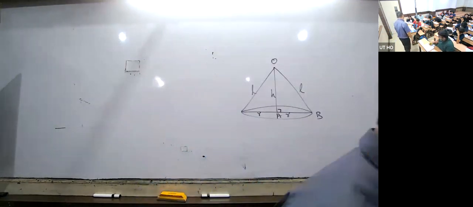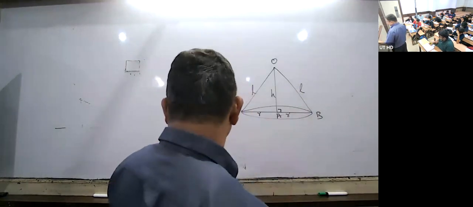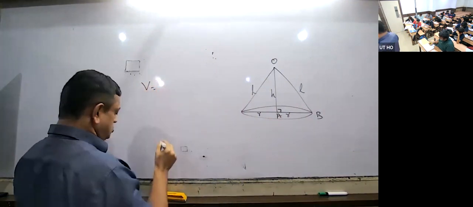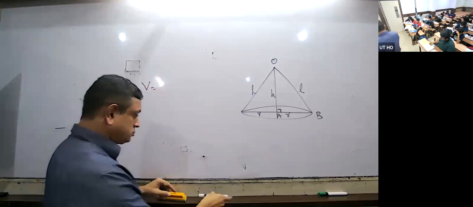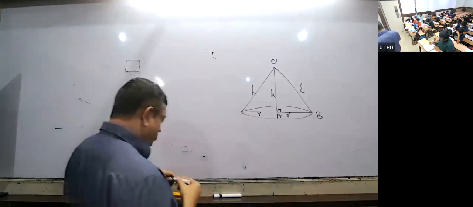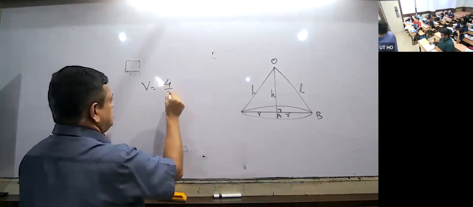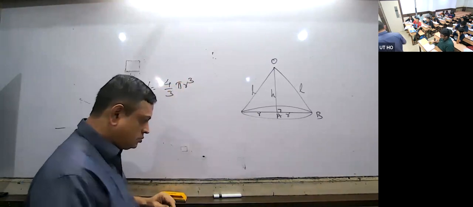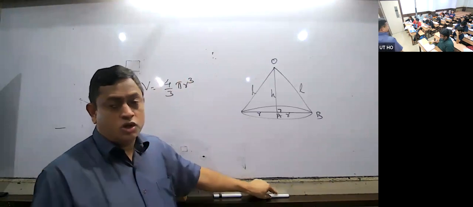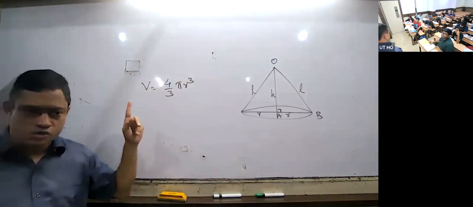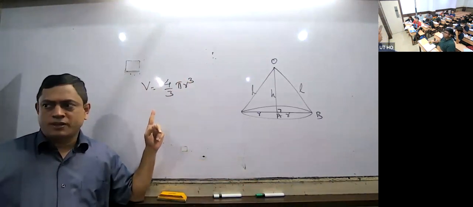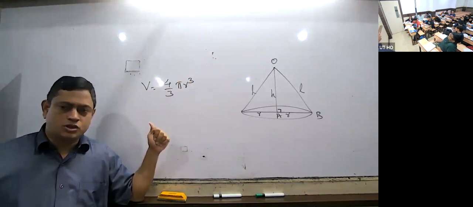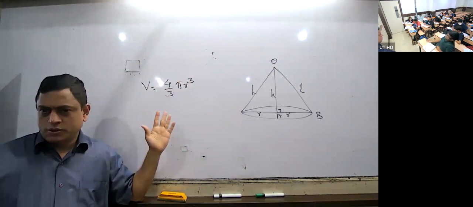Dimension is radius, R. Volume is equal to 4/3 pi r cube. Be careful, quite a lot of people make the mistake of r square. It is 4/3 pi r cube. This is the volume of the solid sphere.